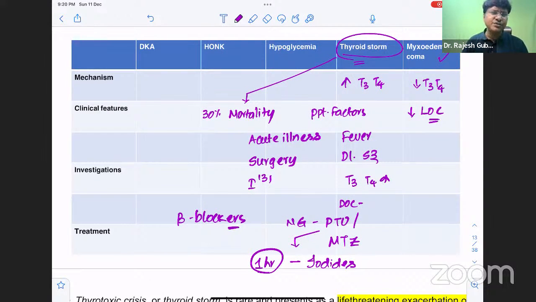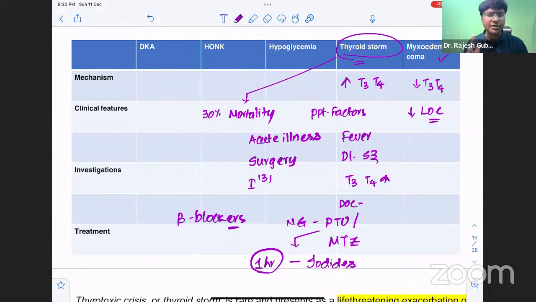You see this very commonly in elderly individuals with a history of long-standing untreated severe hypothyroidism.